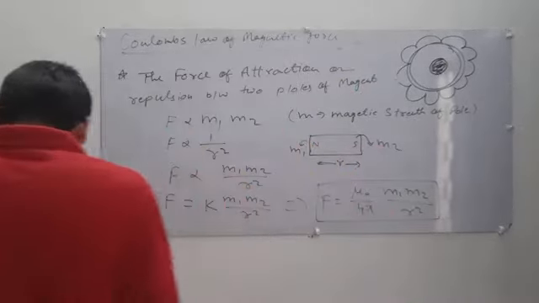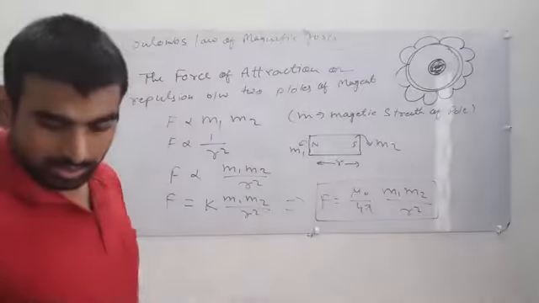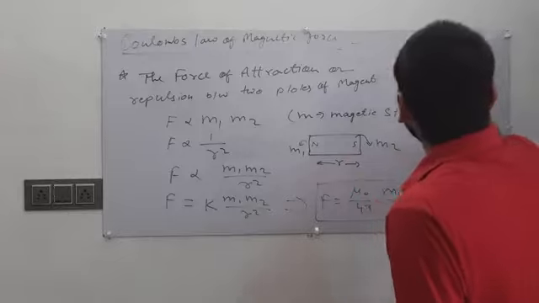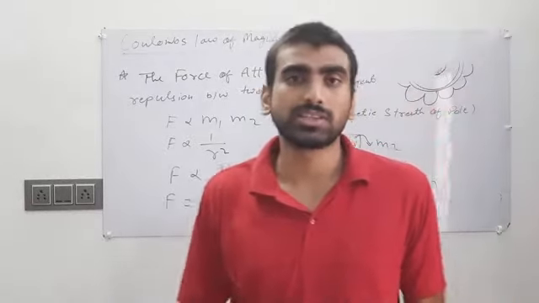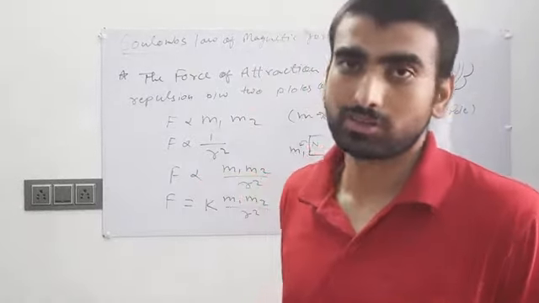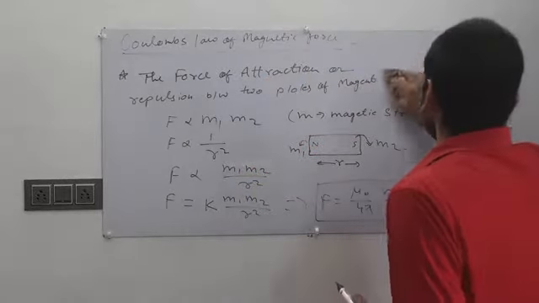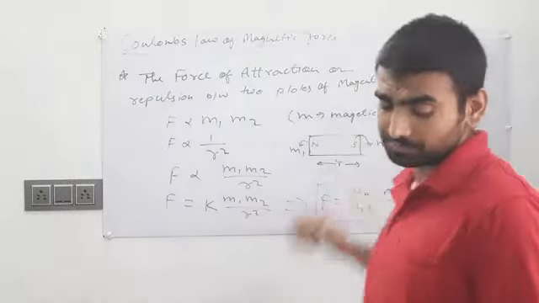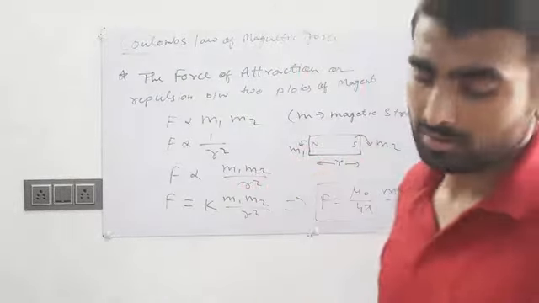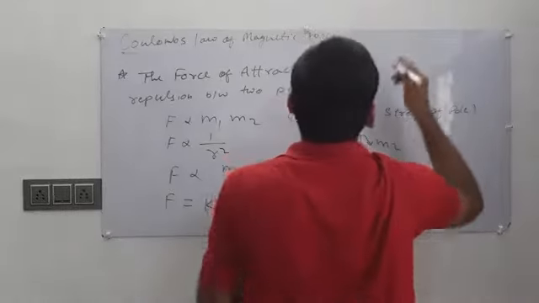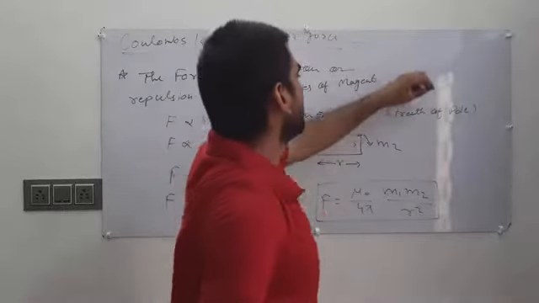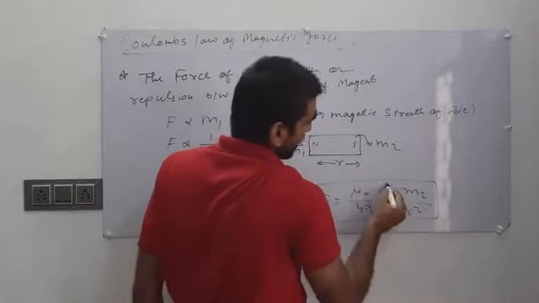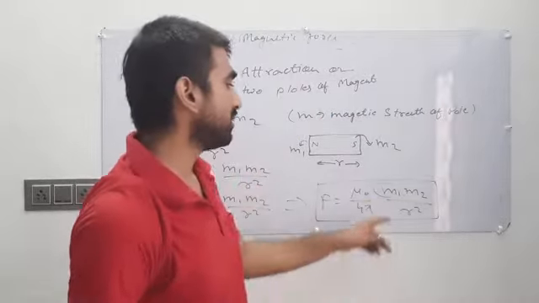Now, what is the unit of magnetic field strength? The unit of magnetic field strength is ampere into meter. Remember this term, because we will use it further, since we use this term again and again in our discussion.